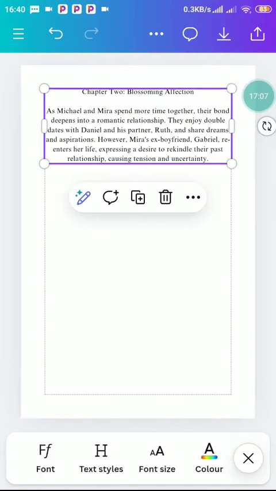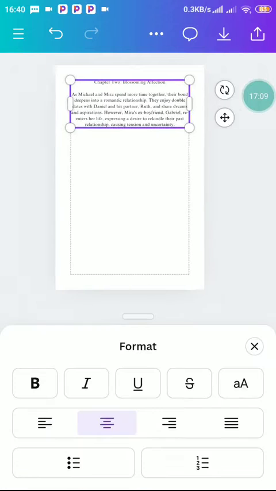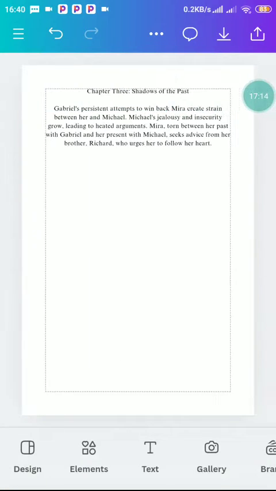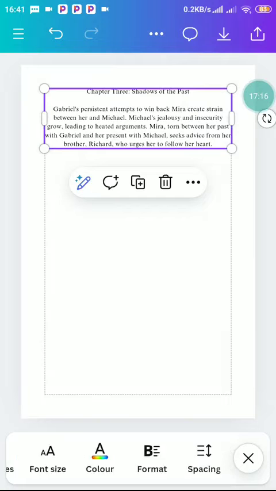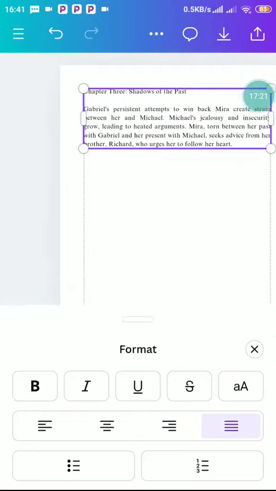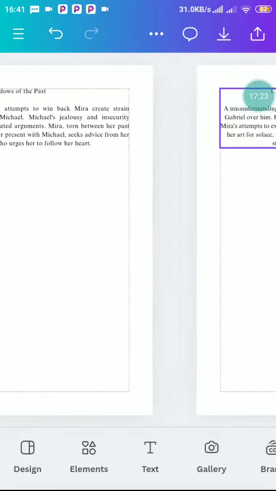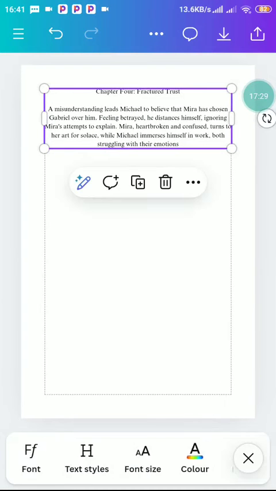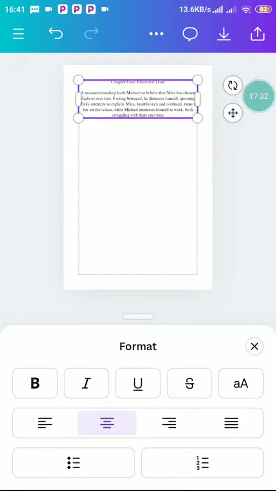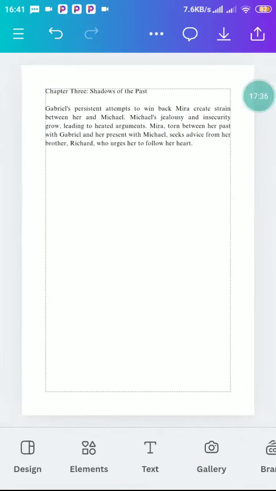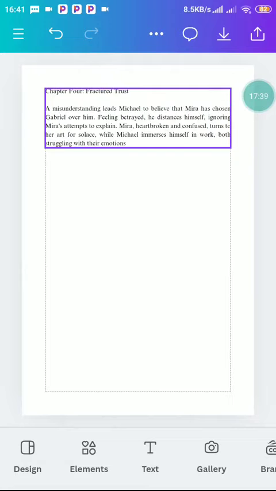You also click this one, do the same thing on it. So format, you touch this as well. So you have done this one as well. So this is how you're going to do all of them. You also bold, do the same thing here. You have done it. So the last one now, sorry, not test. You click on it, bold, which is the format, you also click. Now this is it.